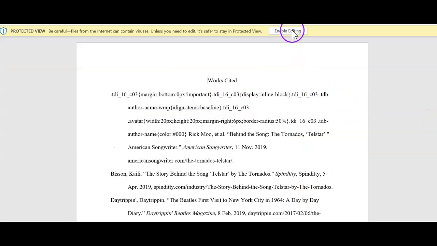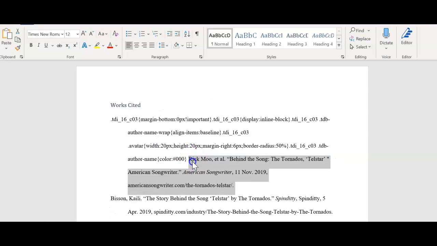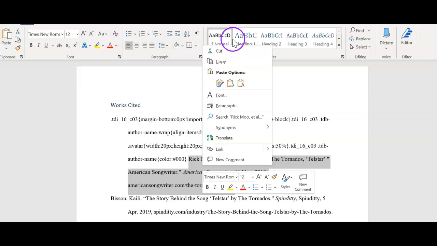And there it is. And I'm going to enable editing in case I need to make any edits on this. Now, for this particular tutorial, this is a goofy citation, isn't it? Look at this, how this turned out. So all I'm going to do is I'm not going to take this out of there, but I am going to move it. I'm going to move this to the top, and I'm going to leave that information where it was. And I'm going to go ahead and put that up at the top.